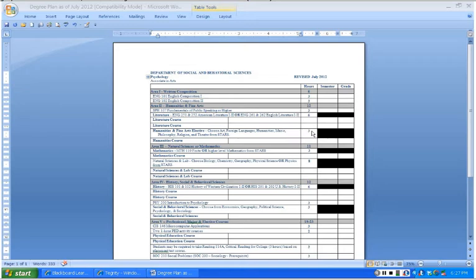You can choose one of these courses. You can choose Art, Foreign Languages, Humanities, Music, Philosophy, Religion, and Theater from our STAR system. That's worth 3 credit hours.